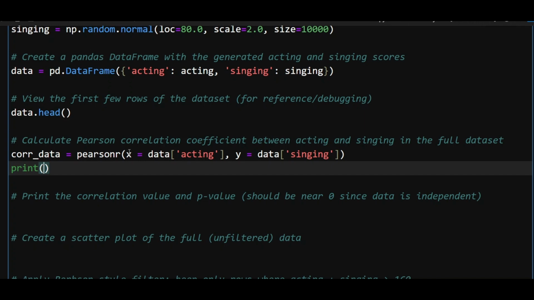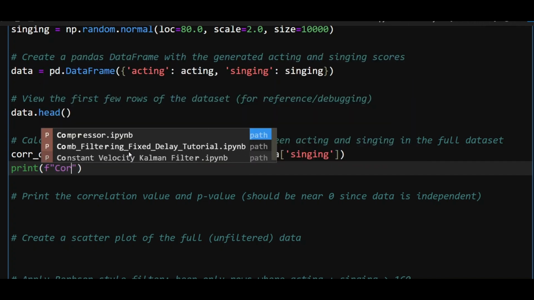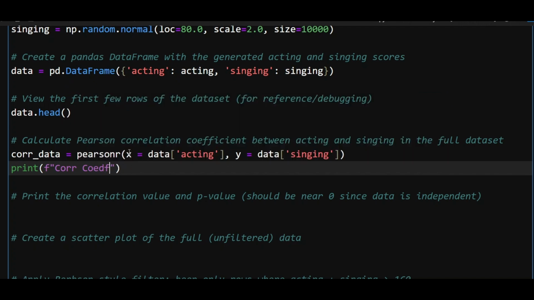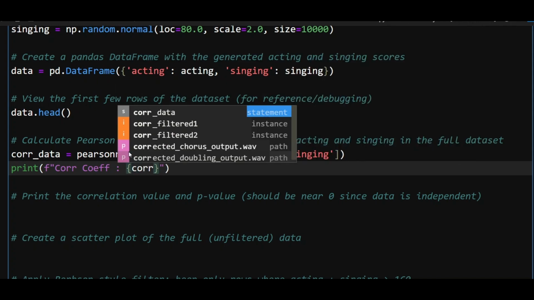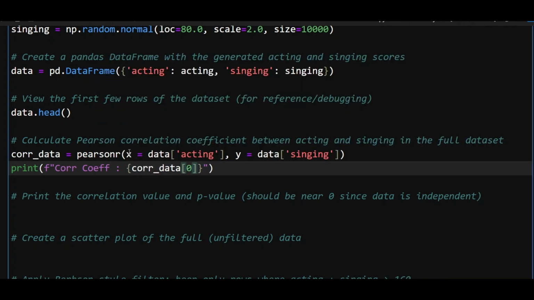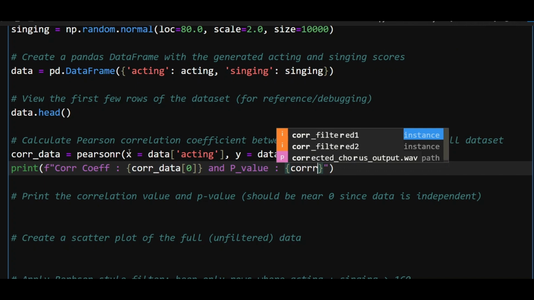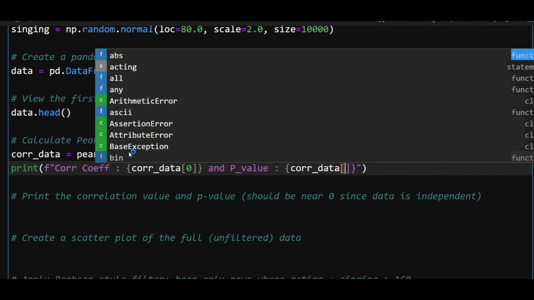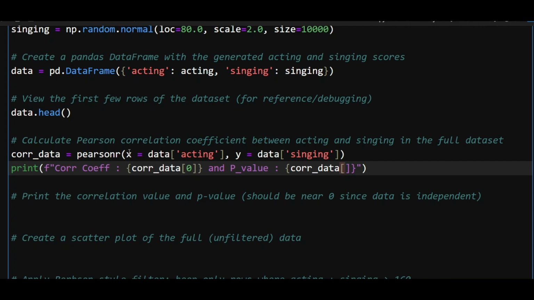For that, I'm going to print correlation coefficient, which is my correlated data, and I'm going to extract the first answer, which is correlation coefficient, and then I'm going to print p-value. Correlation data, and then I'm going to take this value, p-value. Let's see whether this is functioning or not.